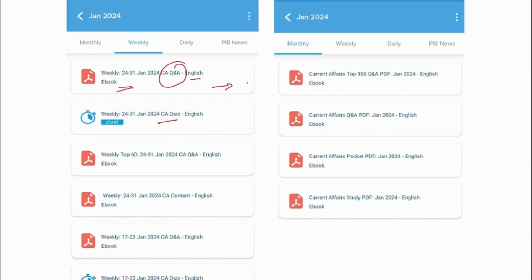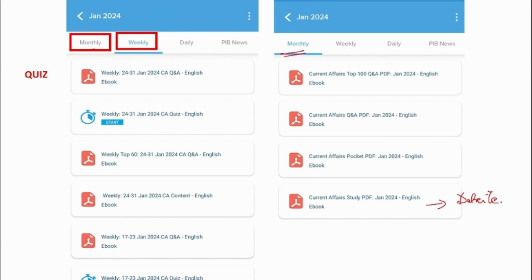Here we provide you with the entire news of that particular week. But here we take the top 60 most important news and upload it in this PDF in question and answer format. Apart from weekly, we also provide you the monthly ones. This PDF will contain a detailed view of that particular month's news, and this will have a brief format of the same news, in the form of question and answer, with the top 100 questions and answers of that particular month.